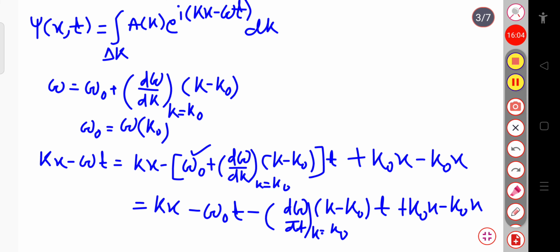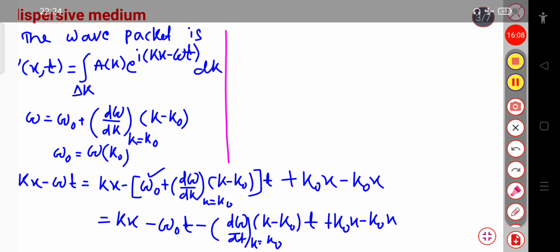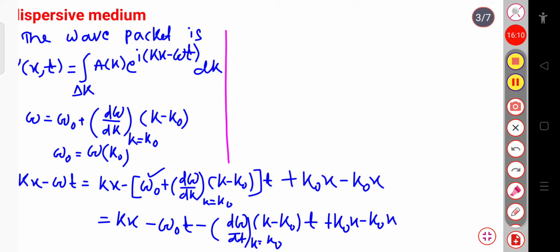Now we can write this expression, kx minus omega t, as follows. Let me write k naught x first, minus omega naught t.